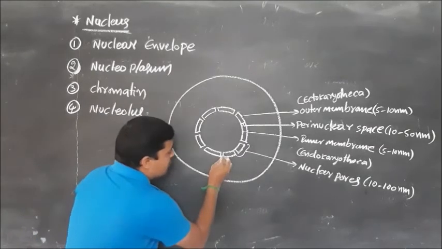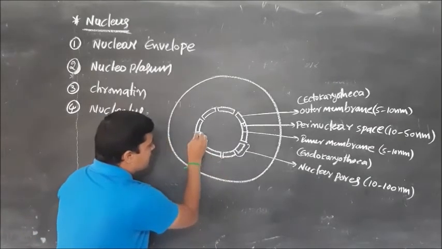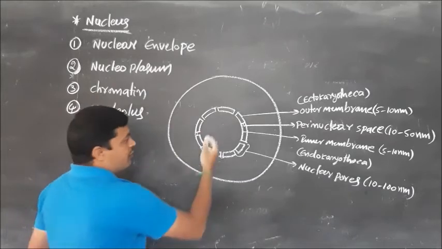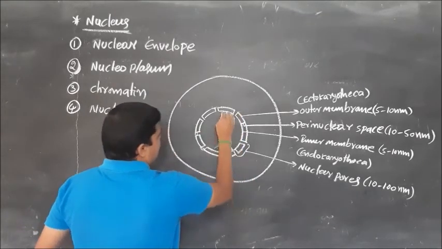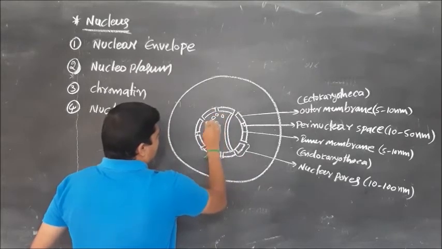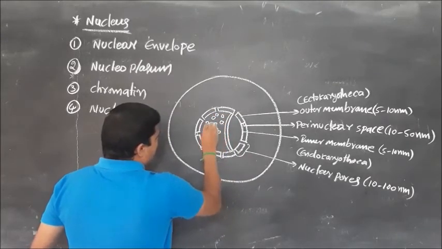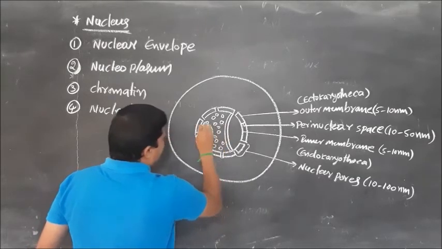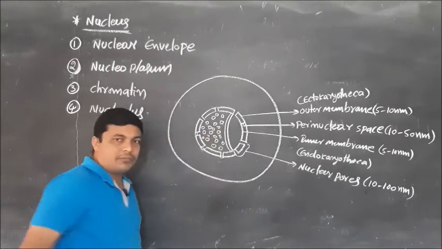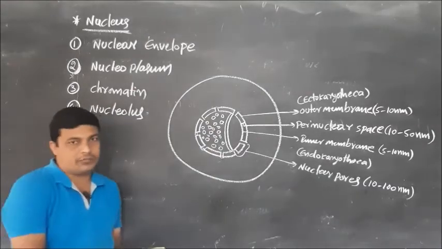So observe here, this is one nuclear pore. If we observe the diagram of the nucleus very clearly, this nucleus contains nuclear pores, with 10 to 100 nanometers in diameter. So these are the nuclear pores. Sir, what is the use of these nuclear pores?